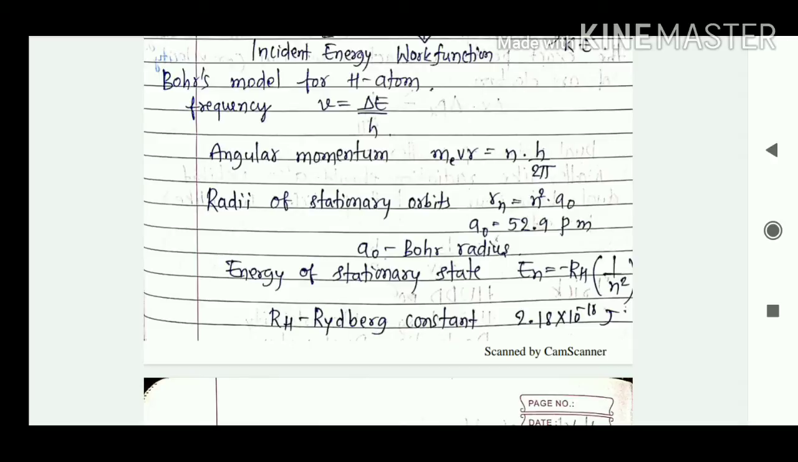So a naught is the Bohr's radius, its value is 52.9 picometer. Then energy of stationary state, En is equal to minus RH into 1 divided by n square. So this RH is the Rydberg constant, its value is 2.18 into 10 raised to minus 18 joules. We have the value of this Rydberg constant in terms of per meter also, that we'll see in our next slide.